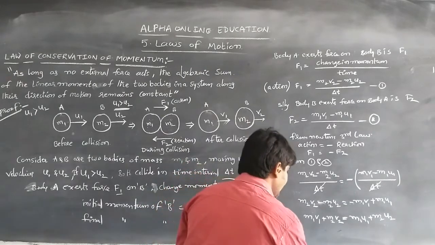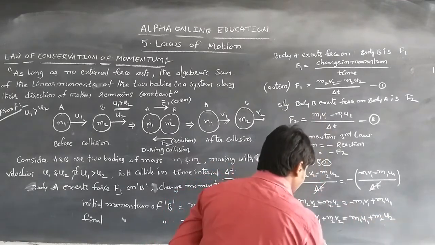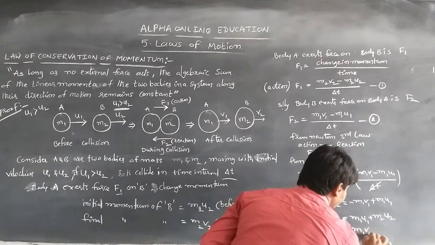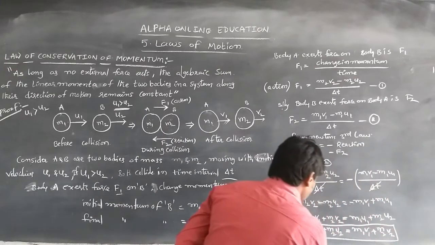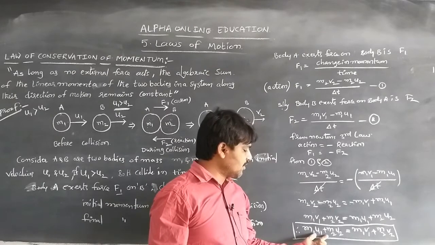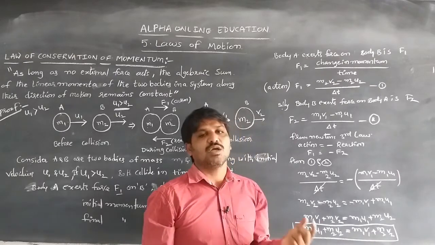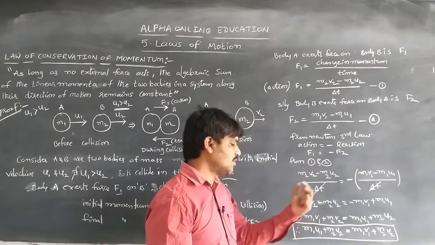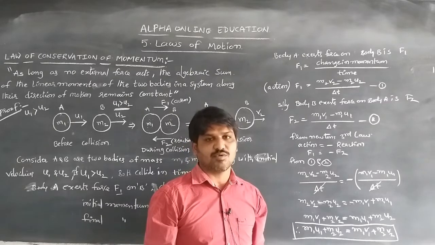So that we can say that this is before collision and this is after collision. We are writing m1u1 plus m2u2 is equal to m1v1 plus m2v2. We can say that the total momentum before collision is equal to the total momentum after collision, means the sum of the momentum before collision is equal to the sum of the momentum after collision. This is the proof of the law of conservation of linear momentum.